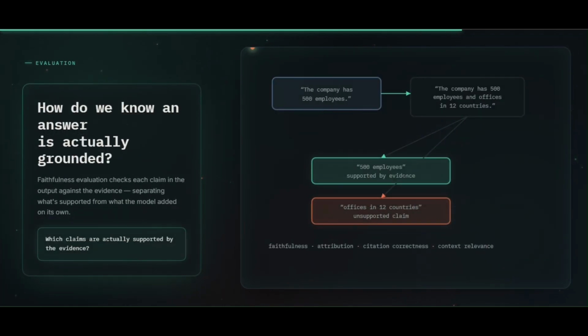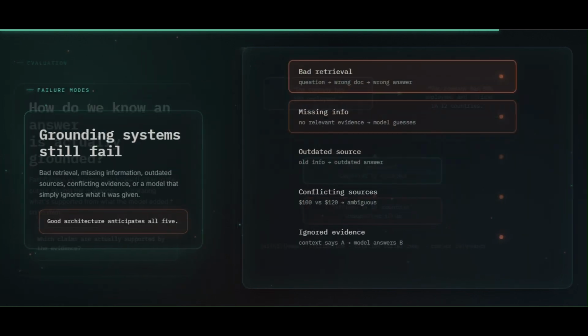So, how do we test whether the model actually followed the evidence? One approach is faithfulness evaluation. Take the claims made by the model and compare each one against the retrieved evidence. For example, the source might say the company has 500 employees. If the model says it has 500 employees, that's supported. But if it suddenly adds that the company has offices in 12 countries and the evidence never said that, that's an unsupported claim. So we are essentially asking which parts of this answer are actually supported by the evidence.